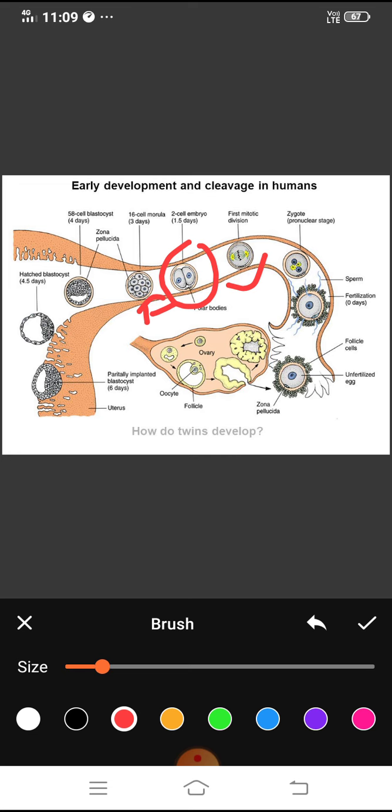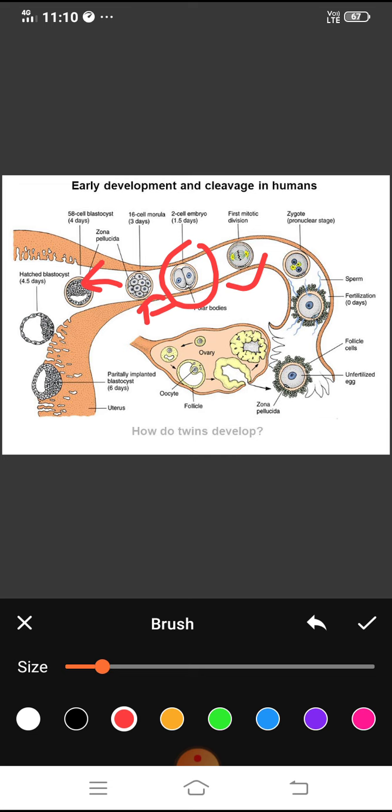Because we are human being and we have many cells, but zygote is single cell, so it has to divide to many cells, and that process of dividing the single zygote to a cluster of cells is called cleavage. Okay, so these are just introductions.